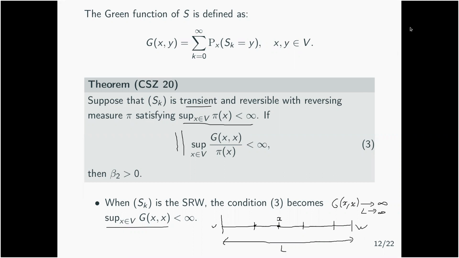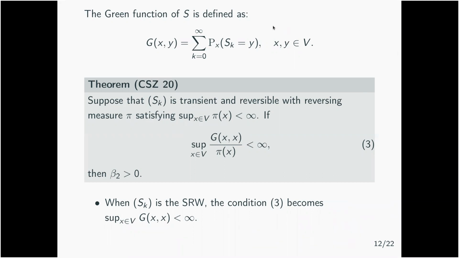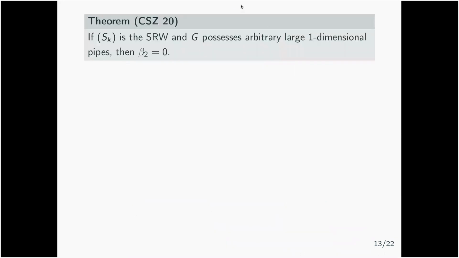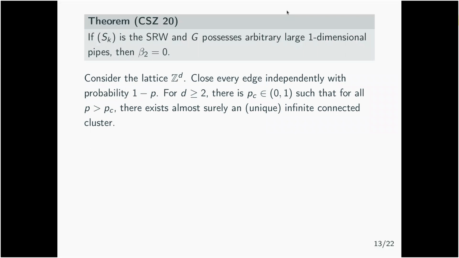So we get the following result: if Sk is a simple random walk, and you can find arbitrarily large one-dimensional pipes in the graph, then there will be no L2 region. In particular, we have the following interesting example, the percolation cluster in high dimension.